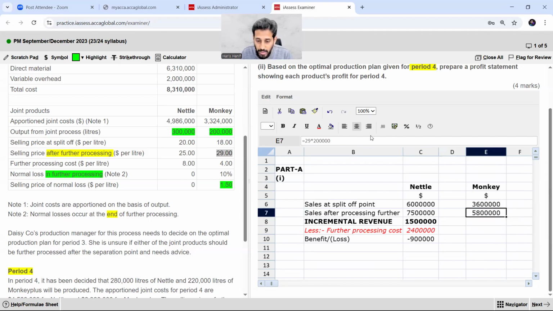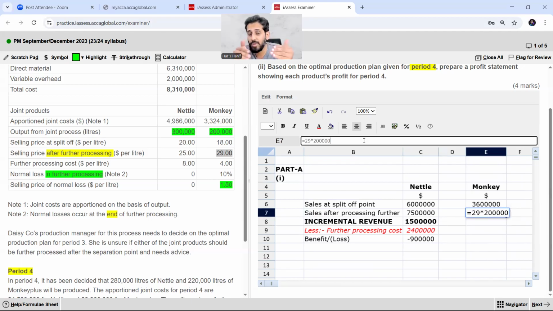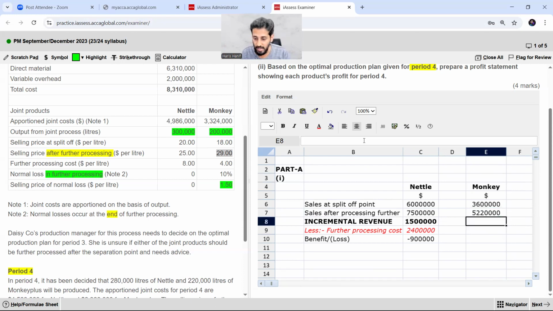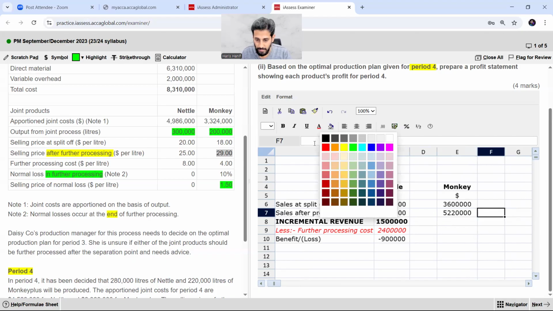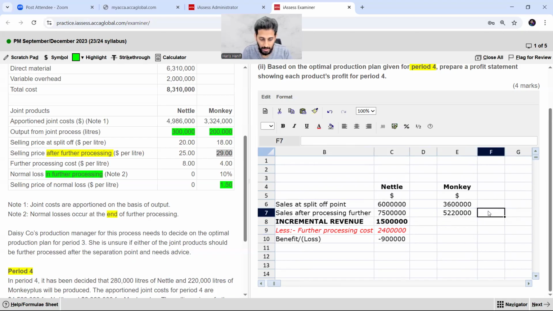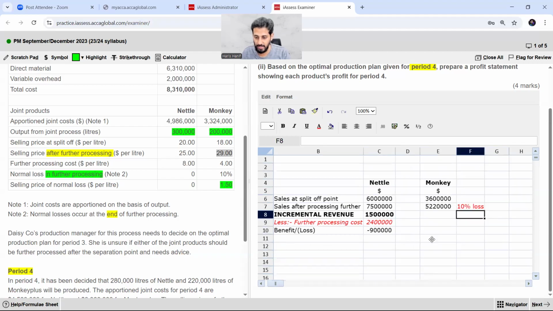Why would it be wrong? Because after further processing, this would not be 100% as it is. There is a loss of 10%. So I have to multiply it with 0.9, that is 90%. So here I am writing, for our referral purpose, 10% loss, right?